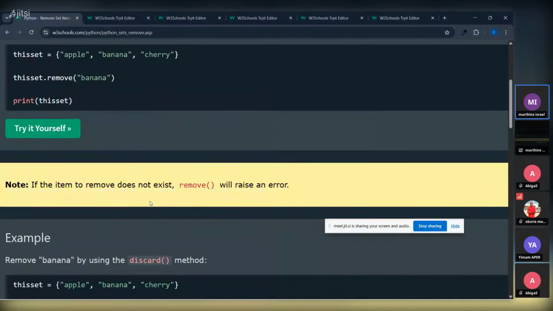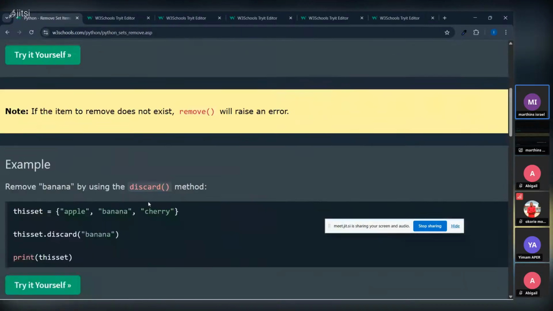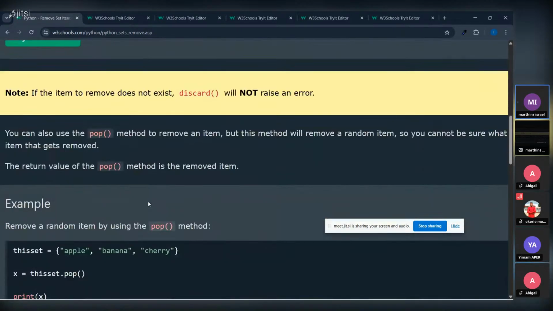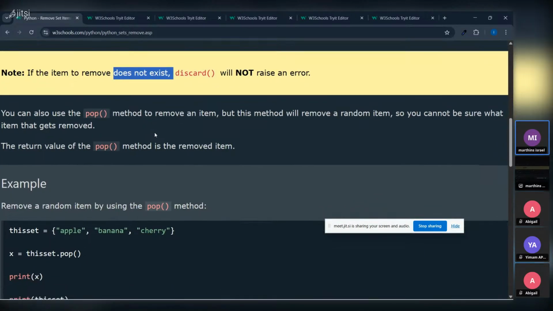So as you can see, you either use remove or what? The discard. So I think that's that for that. If an item you want to remove does not exist, discard will not raise an error. So you just have to pick one.